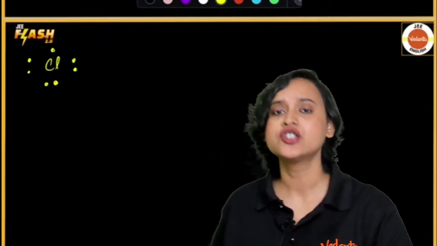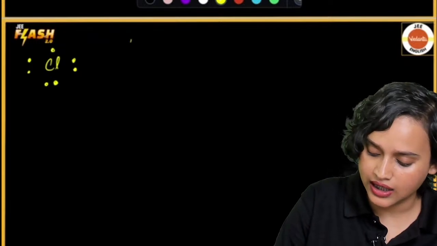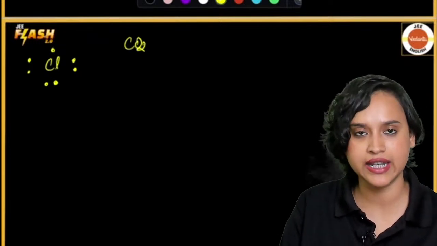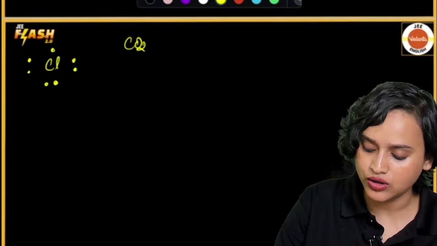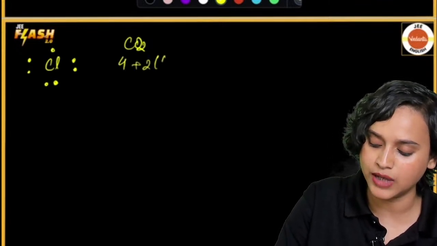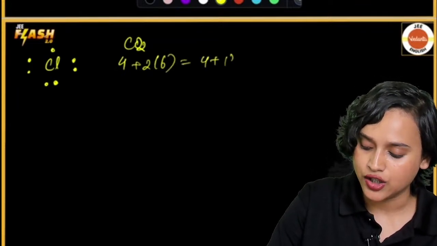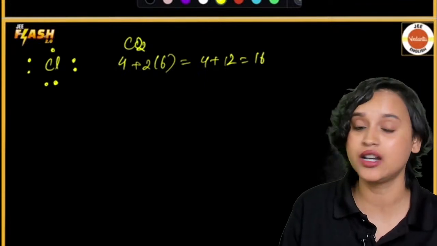Okay, let me draw one structure for you and explain this. Let's take CO2. We know that carbon has 4 electrons in the outermost shell, plus we will have 2 multiplied by 6. So 4 plus 12 is equal to 16 electrons altogether.